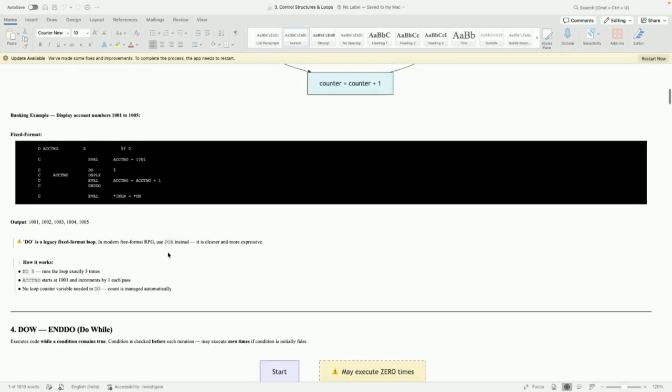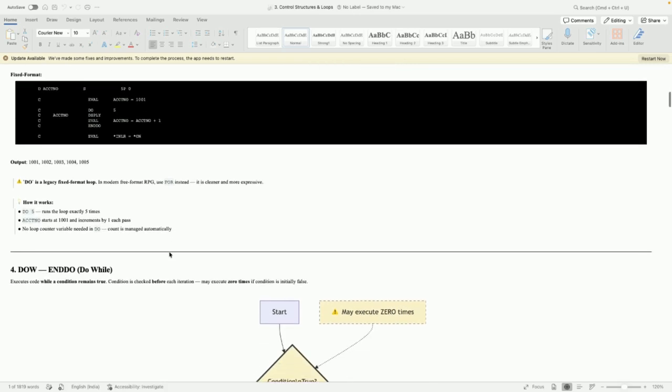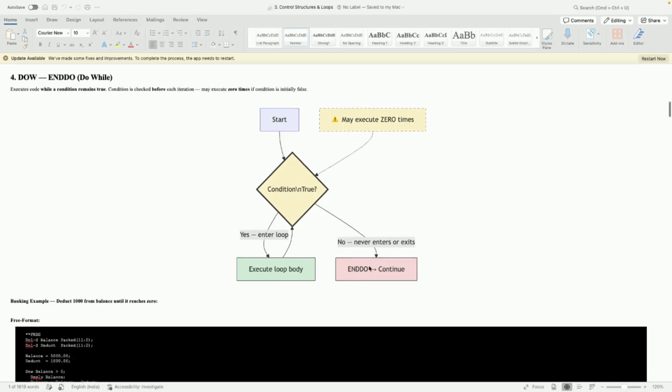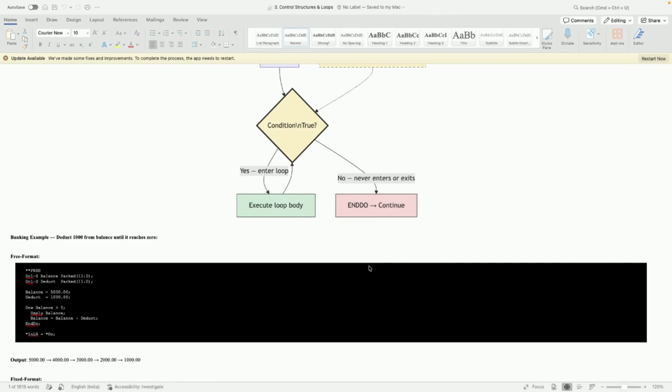Okay, so next, this is a simple one without a condition. If you want to control how many times it executes, you can go with DOW and ENDDO. Here, if the start condition is true, then only it enters the loop. If the condition is false, it never enters the loop, it exits. Here we are explicitly saying when that block of statements needs to be executed. Here we are controlling the loop with a condition.